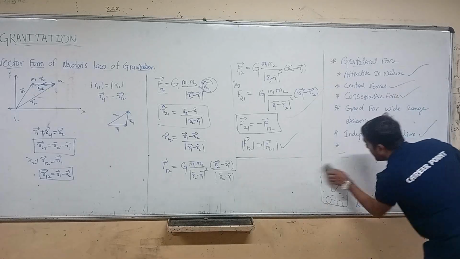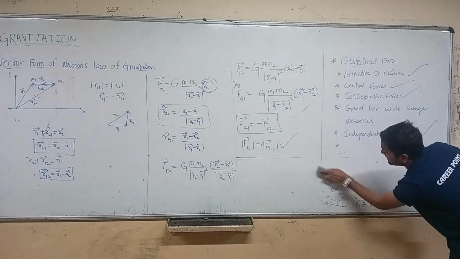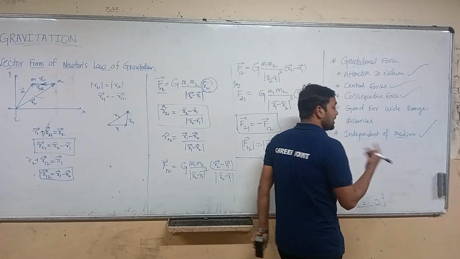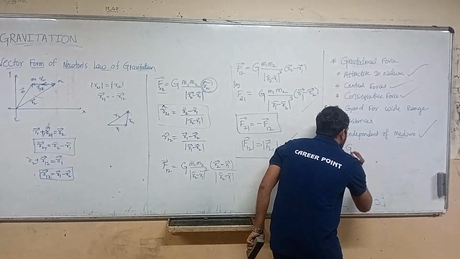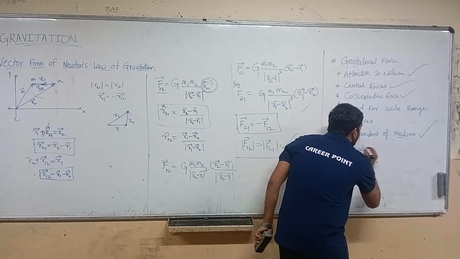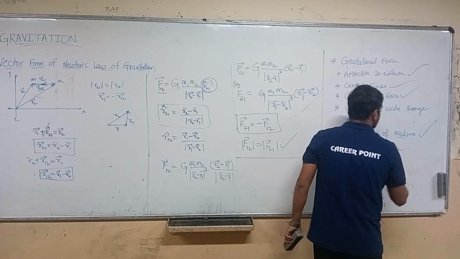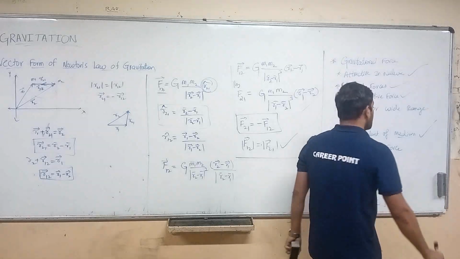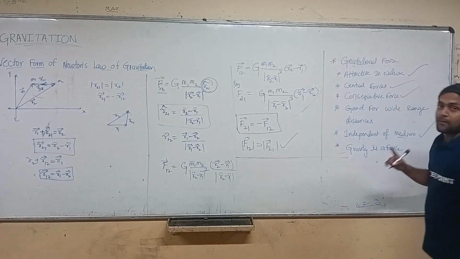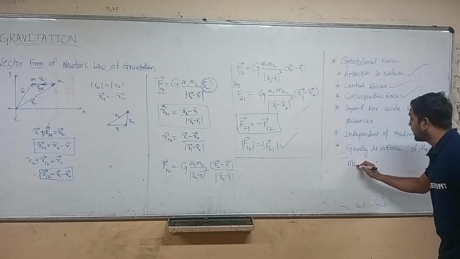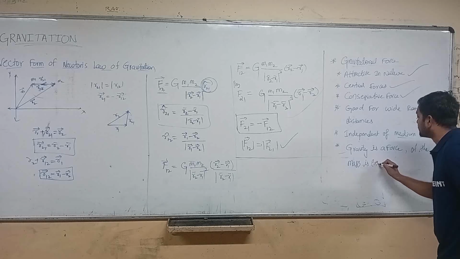So here we have seen so many things. Now, gravity. What is gravity? Gravity is also a force. Gravity is a force, and one of the masses is Earth.